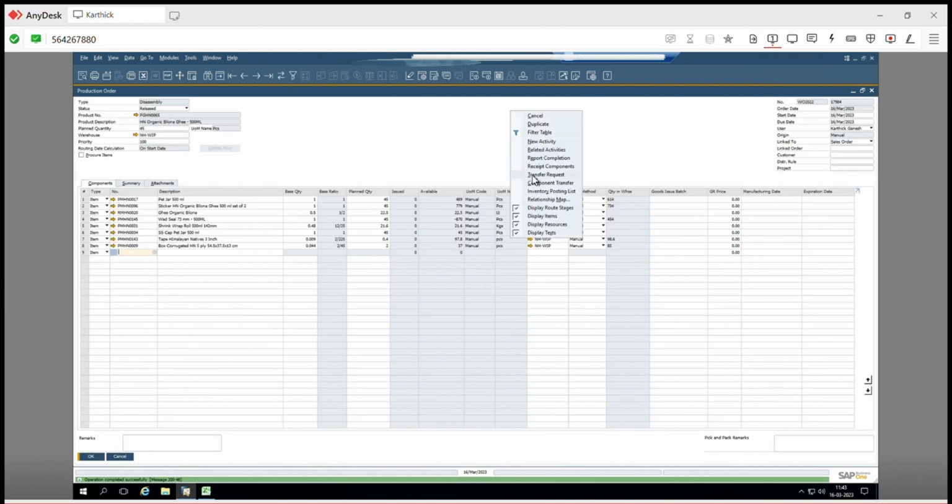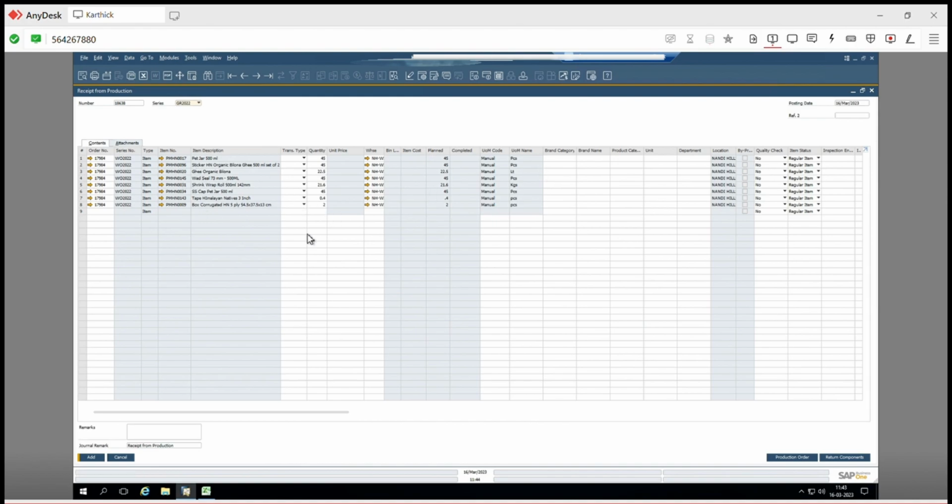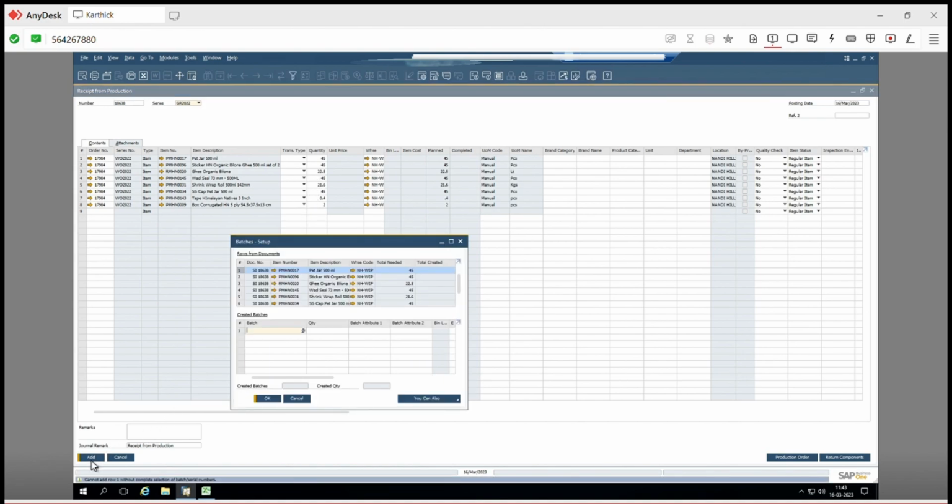And then go here. Receive components means receive these components, like all your RM material. Getting my point? Make sure your quantity is proper and then use that.